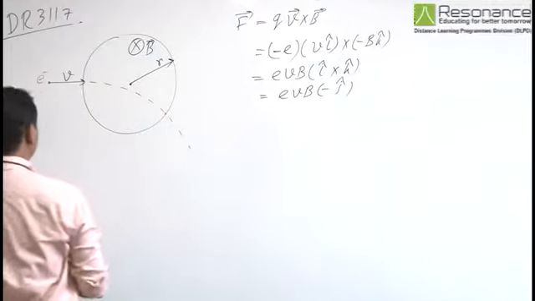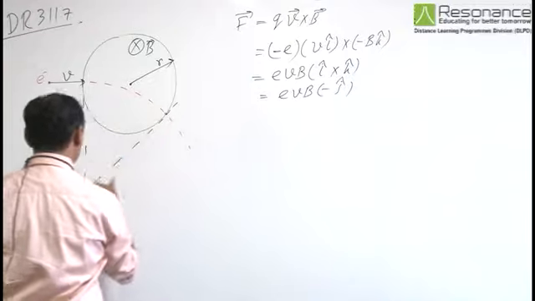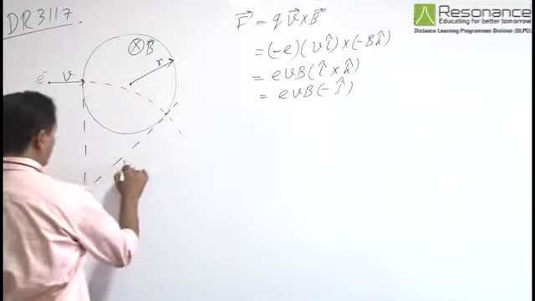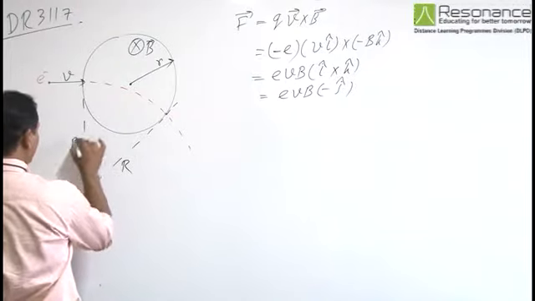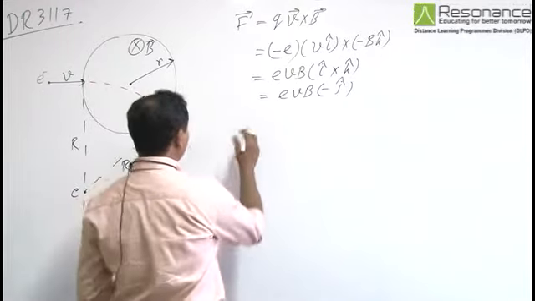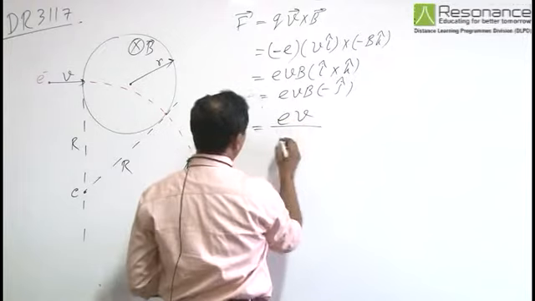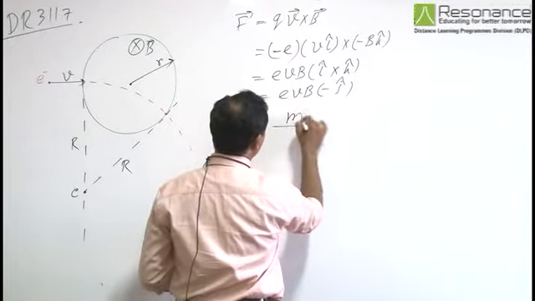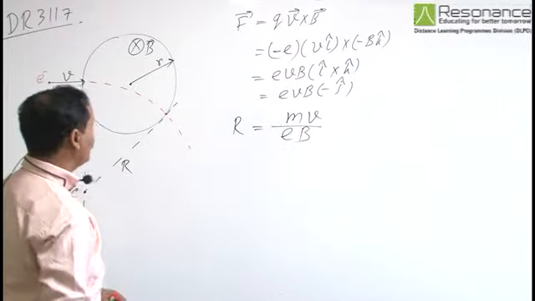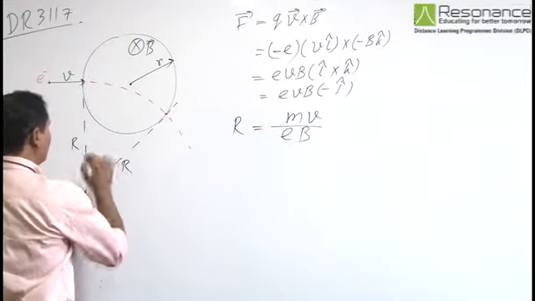With this particular trajectory, this is the center of curvature of the trajectory, and R is the radius of this particular trajectory. So the radius of the trajectory is mv by e into B. This is the radius of curvature of this trajectory. Let this angle be theta.